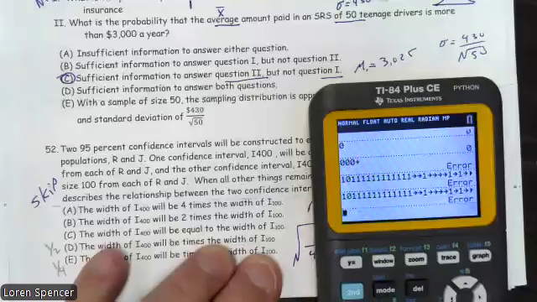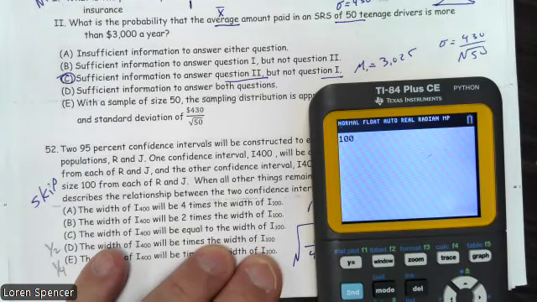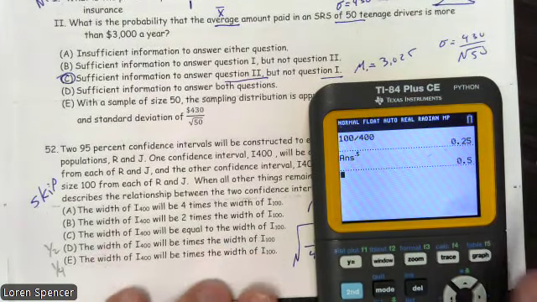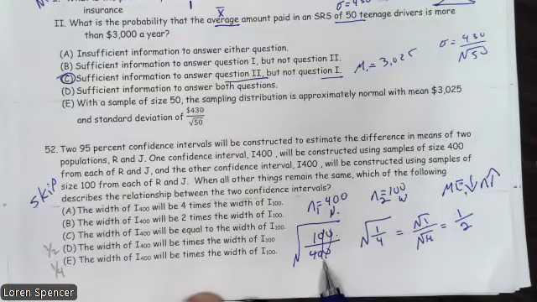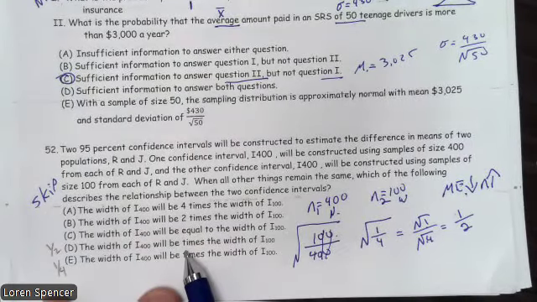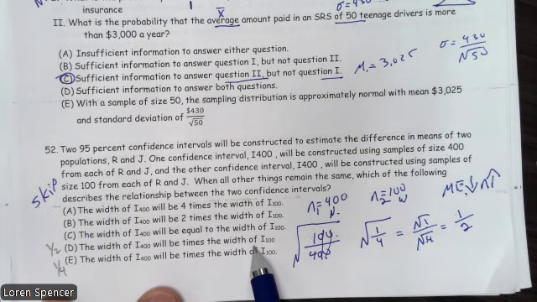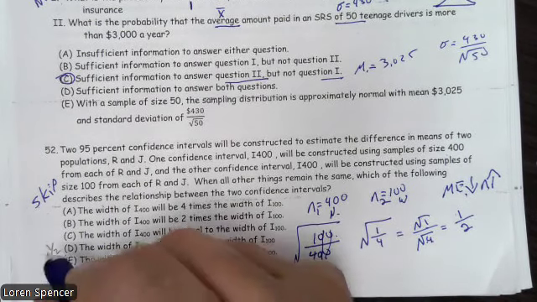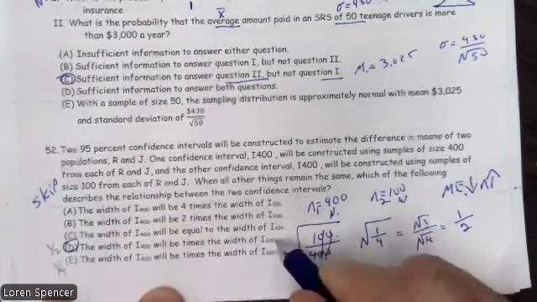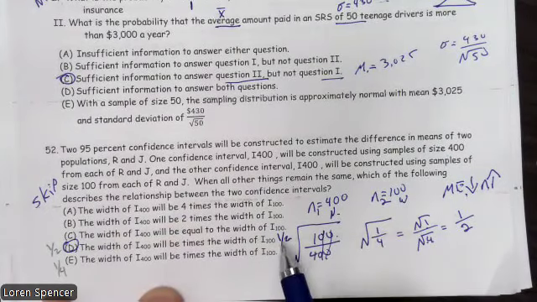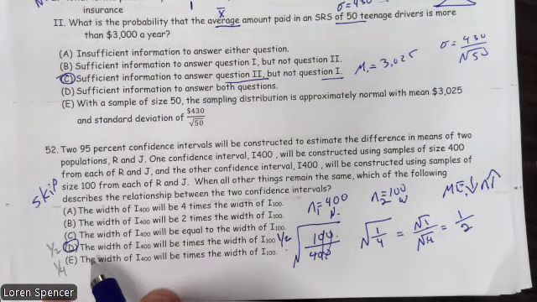You could have gone 100 divided by 400 and raise that to the half power. And sure enough, we get 0.5. So the ratio is the width of 400 will be half the width of 100. So this should have been D, which should have said 1/2. All right. So D would have been 1/2.